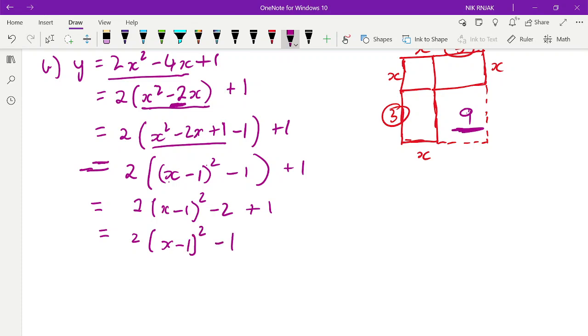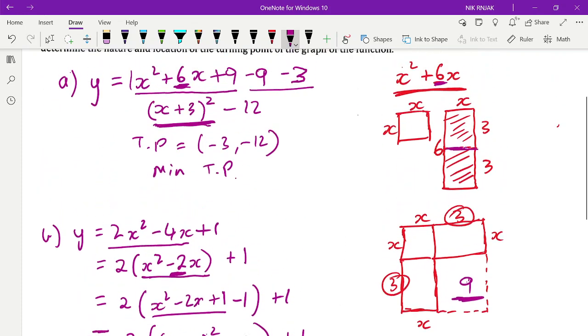So now I know that the turning point is 1, so the opposite of what's in this bracket, 1, comma, minus 1. And I know that, again, this is a minimum turning point because the a value was 2.